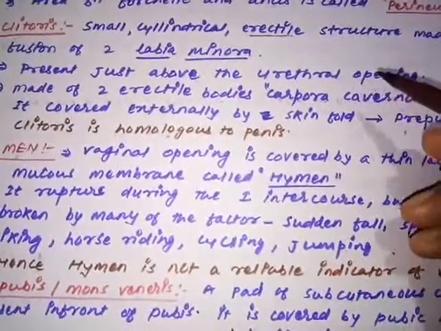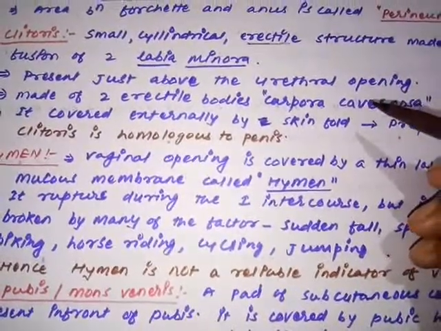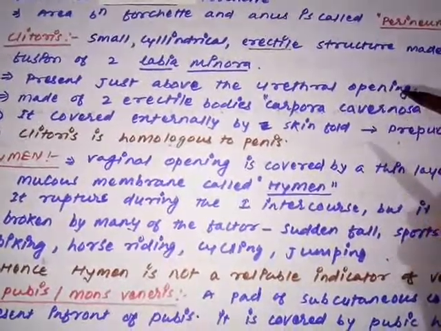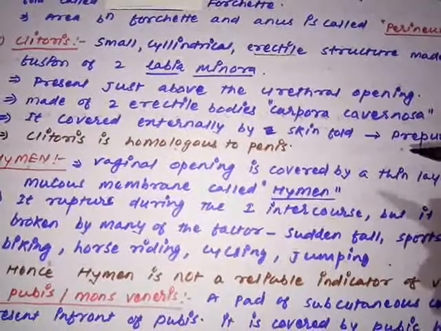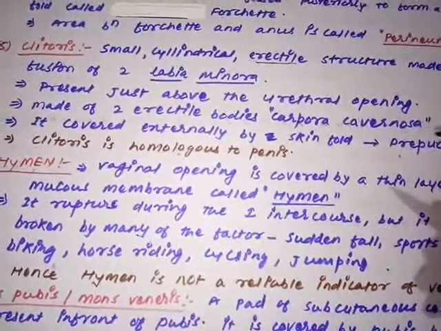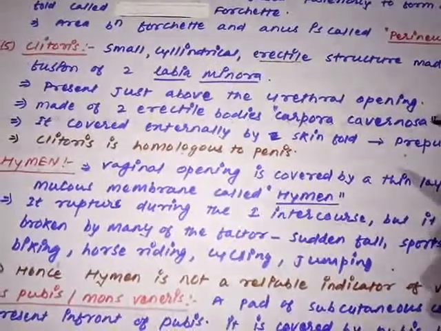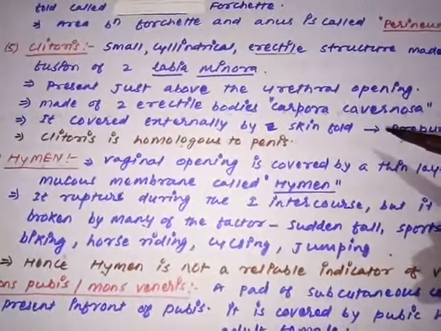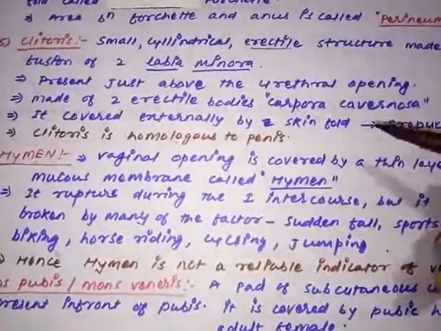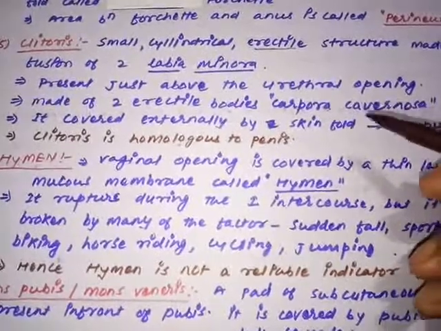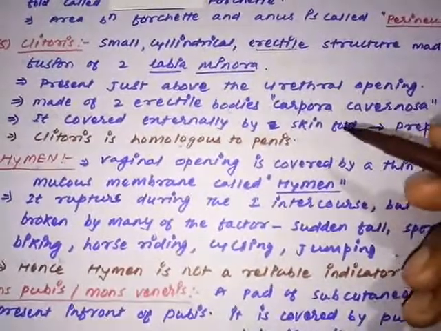You know very well, the vestibule has two types of opening. One is the vaginal orifice, the lower one, and the upper one is the urethral orifice. The clitoris is present just above the urethral opening, so it is easy to locate. And a very important point: the clitoris is homologous to the human male penis. It is similar to the penis.